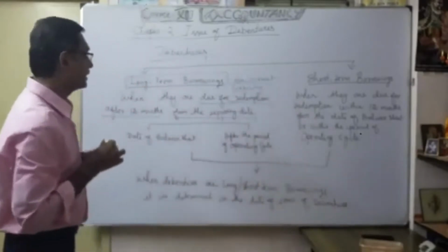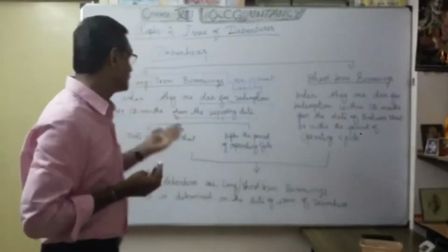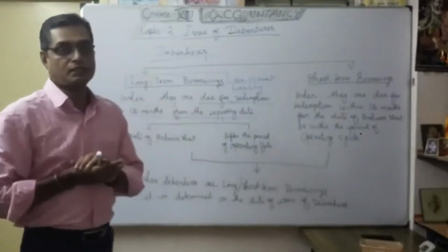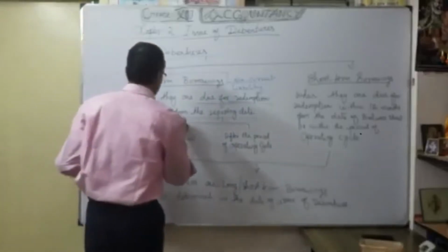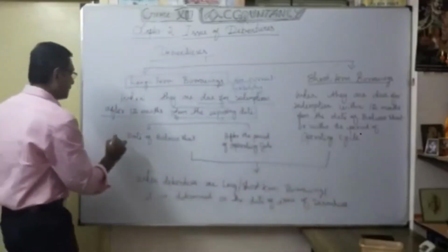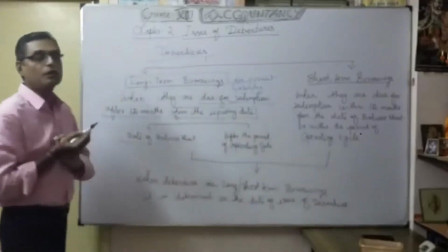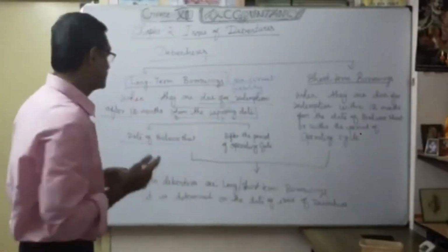So when they are due for redemption after 12 months from the reporting date, the next question is, what is the meaning of the reporting date? Maybe we can say the date of balance sheet, every year 31st March. That date is very important.